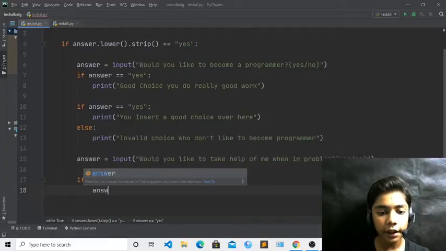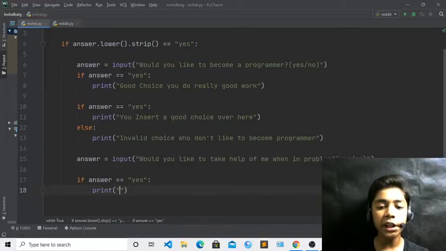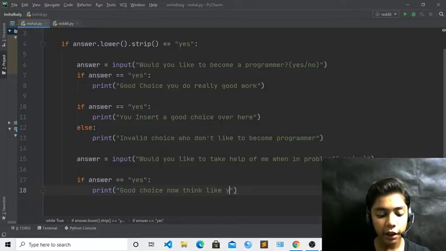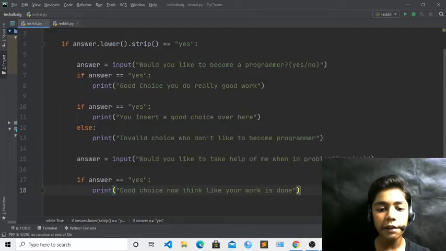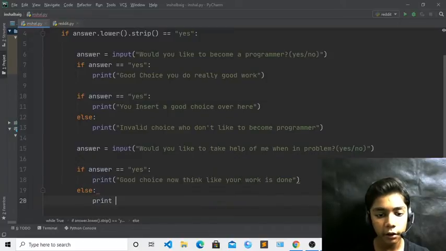And now here you have to define, first of all, the print tag. Just backspace, enter, print. Now in this print tag we will write "good choice. Now think like your work is done." Okay, like this I have written. Now here write else, and write print "invalid, I was come over here to help you."